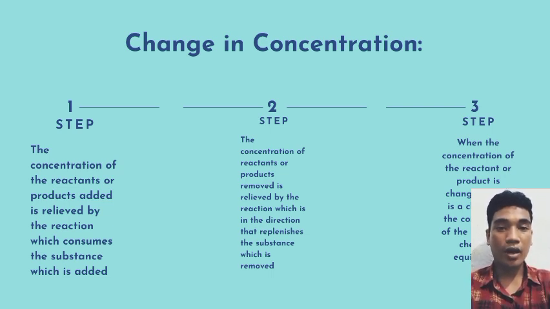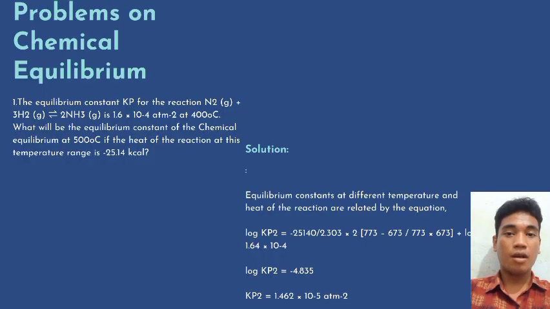Next, effect of addition of an inert gas. When an inert gas like argon is added at constant volume, it does not take part in the reaction. So the equilibrium remains undisturbed. If the gas added is a reactant or product involved in the reaction, then the reaction content will change.